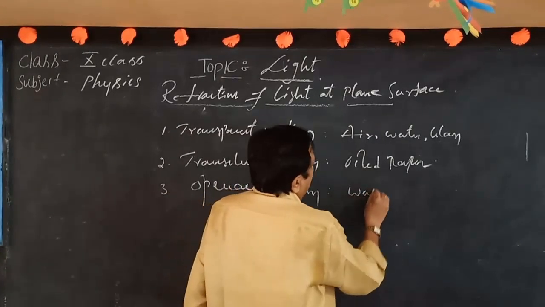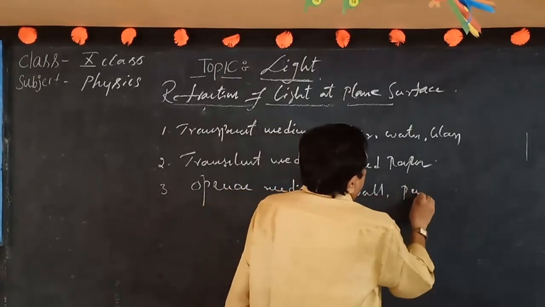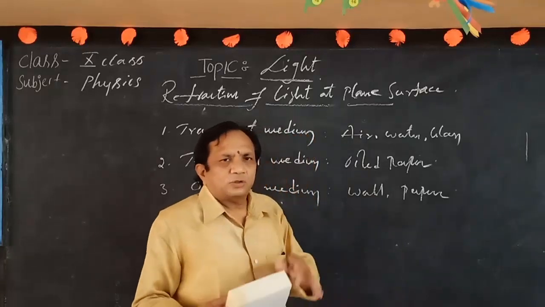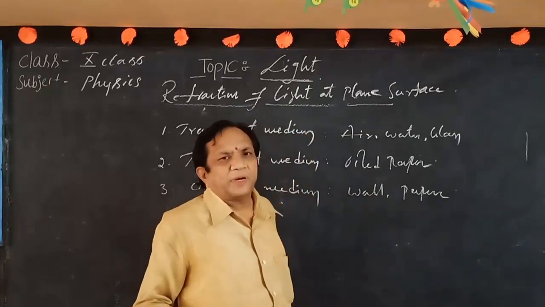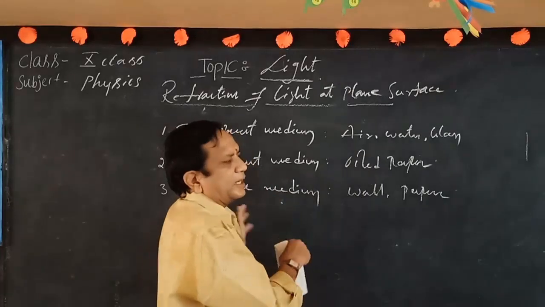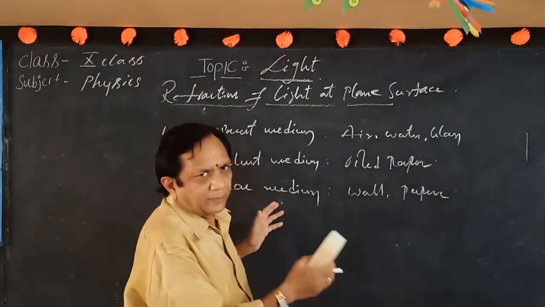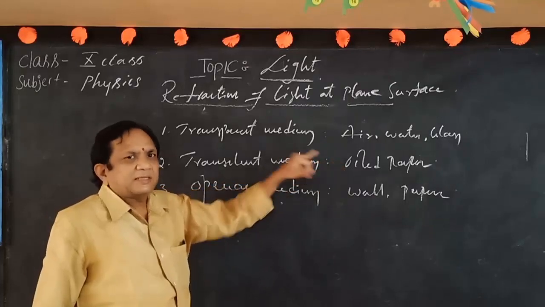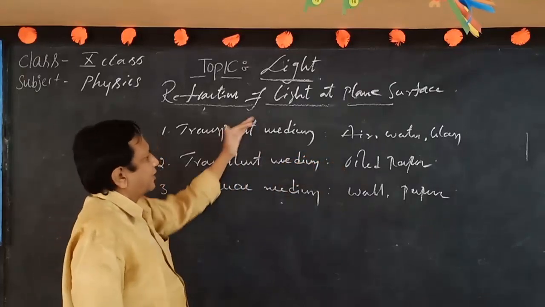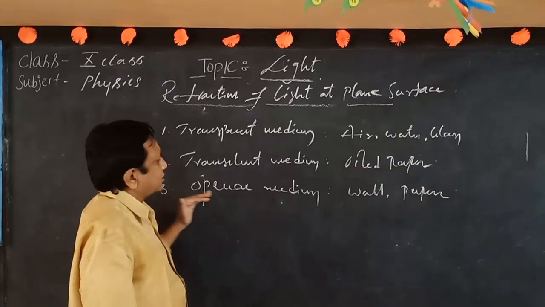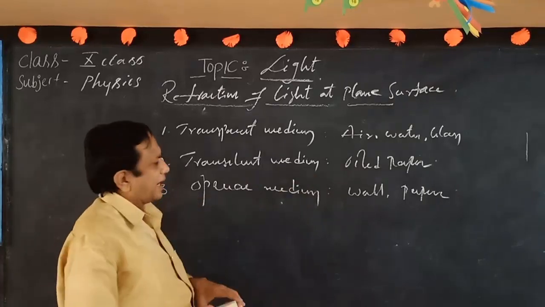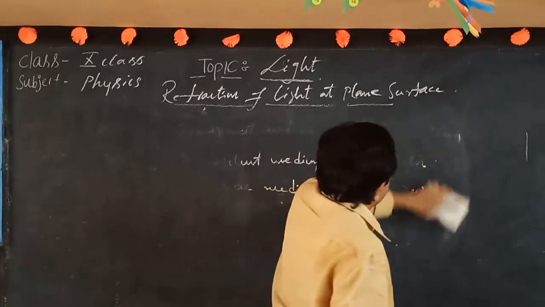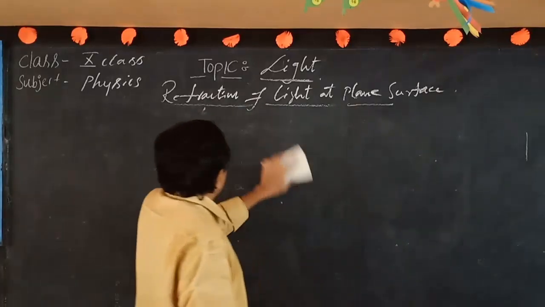Wall, paper, this blackboard. Understand? So through all this, the light is not propagated. When light falls on it, it will come back. It is not propagated like in a transparent medium or in the special manner of a translucent medium. It is different from those two mediums. Okay. So such a medium we call an opaque medium. By basing on this opaque medium, we can consider one of the important properties of light.